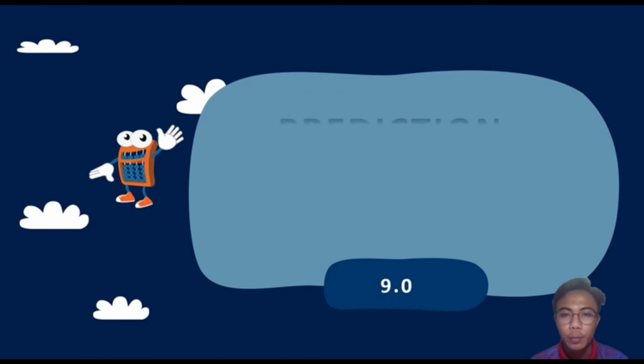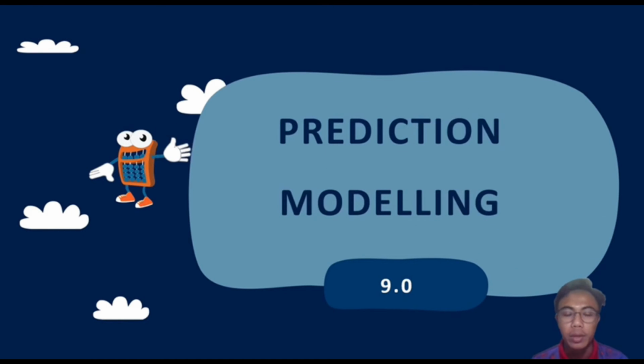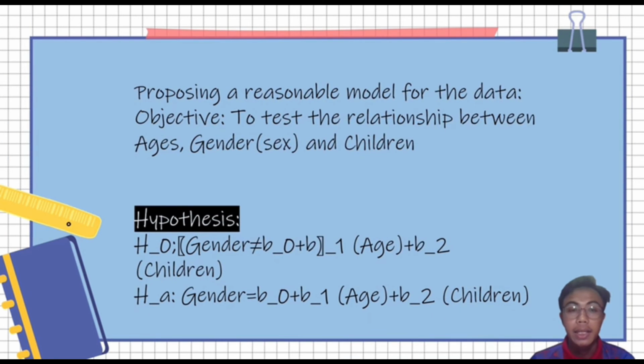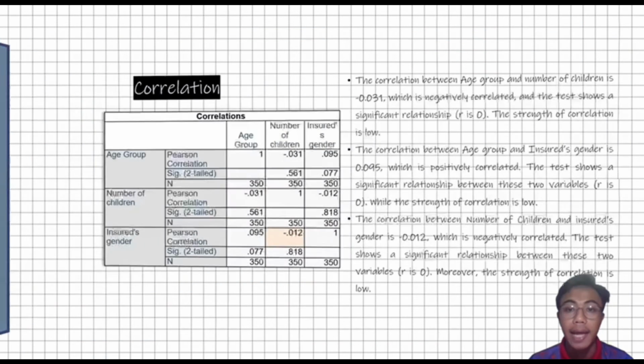Hello, my name is Muhammad Shafiq bin Shajarupi, and my metric number is A20A1488, and I will present about prediction modeling and the conclusion. The prediction modeling is for proposing a reasonable model for the data. The objective is to test the relationship between the age, gender, sex, and the children.